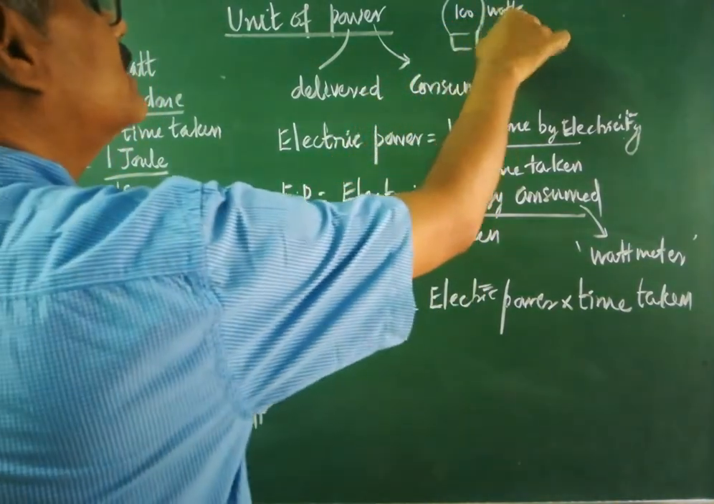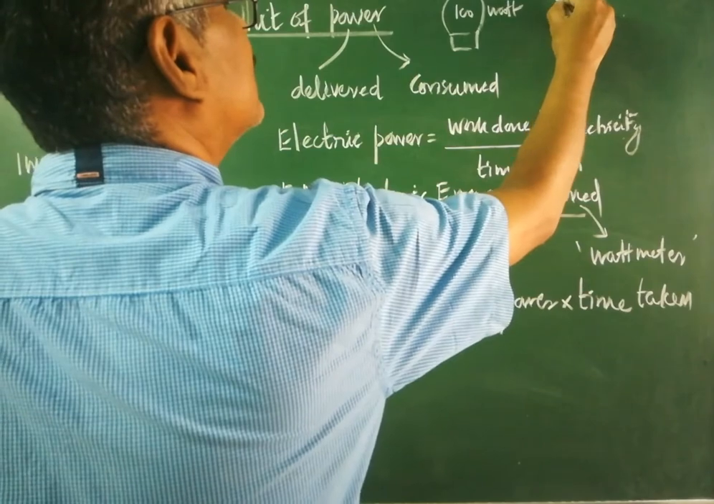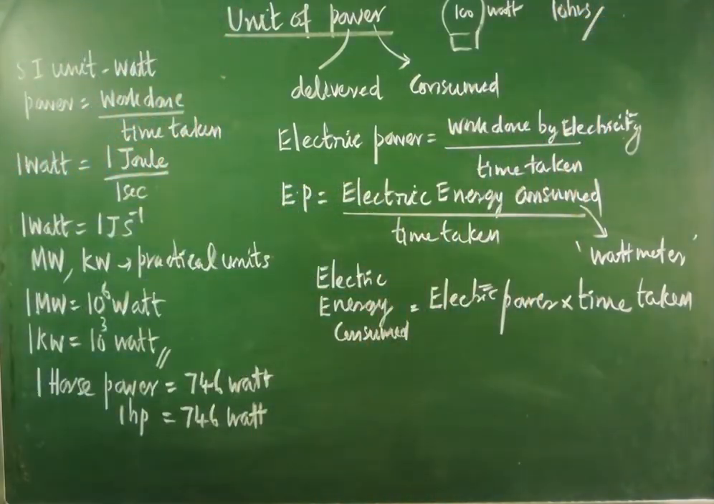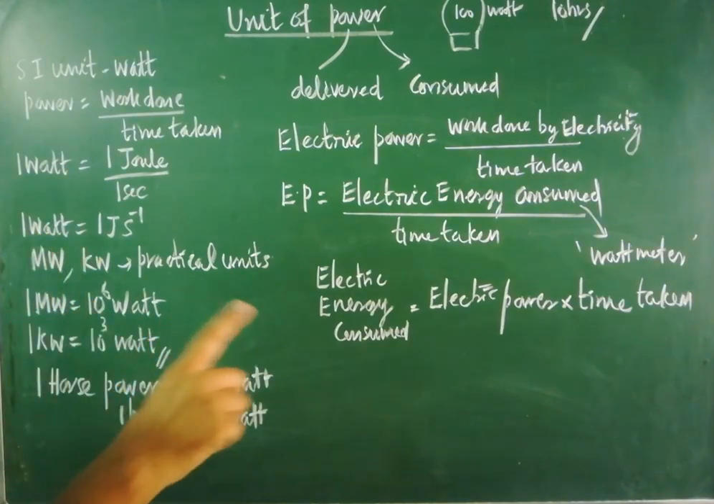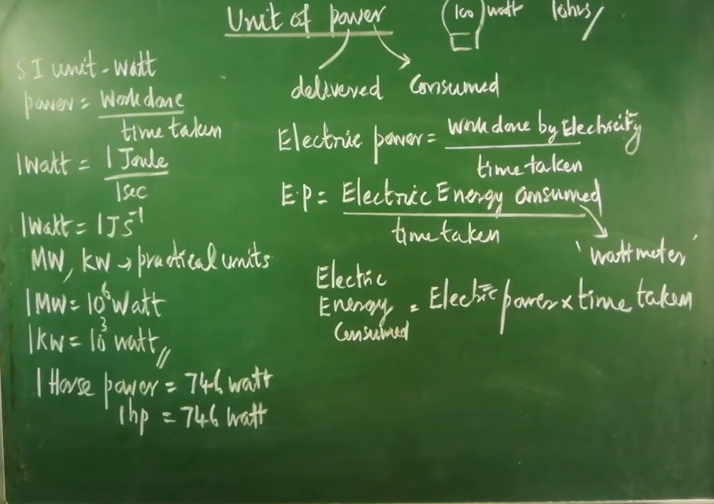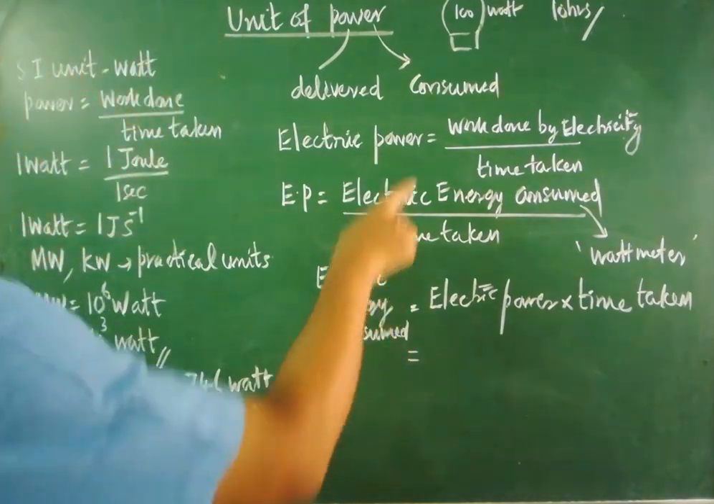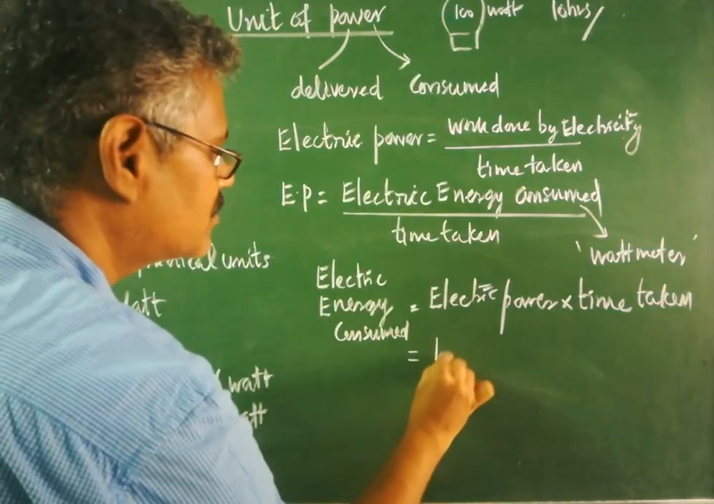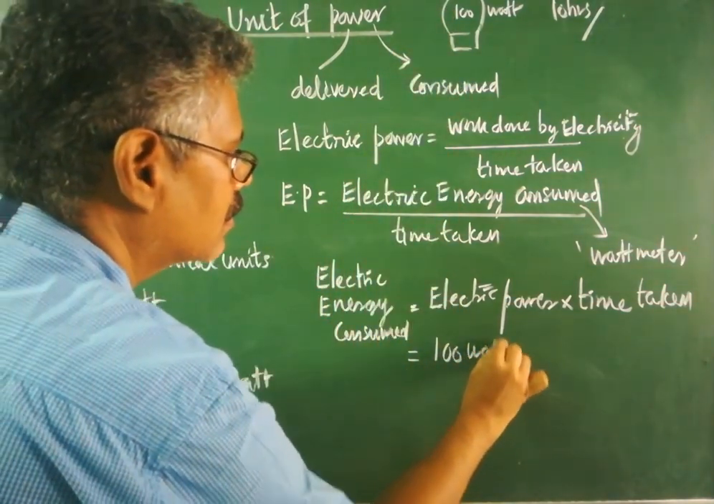If you use this 100 watt bulb for 10 hours, you are using it for how many hours? 10 hours in a single day. Are you clear? You are using a 100 watt bulb for how many hours? 10 hours. Now, here you are using only one bulb. Its wattage value is how much? 100 watt. Are you clear?